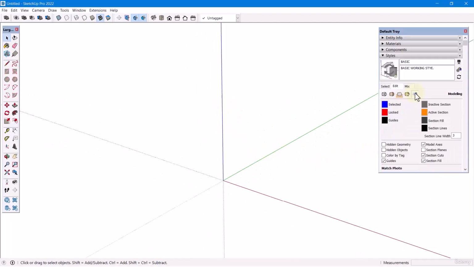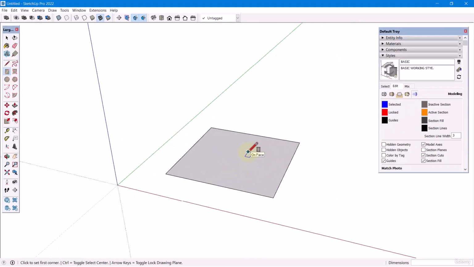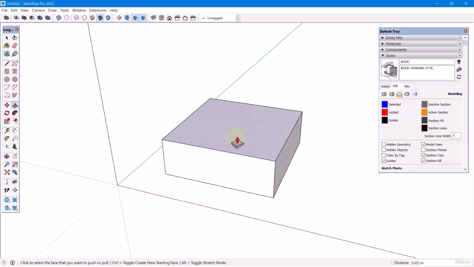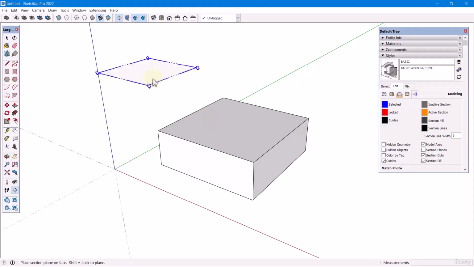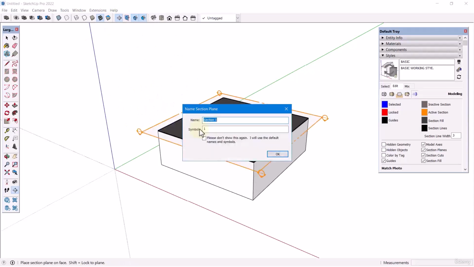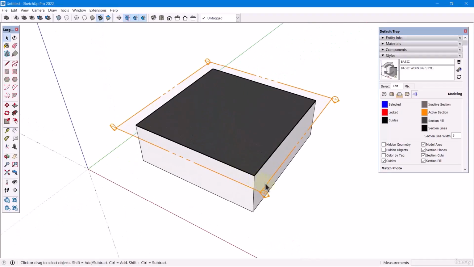Next, under Modeling Settings, let's draw a shape, apply a section cut at the top face and move the section cut down to the middle.